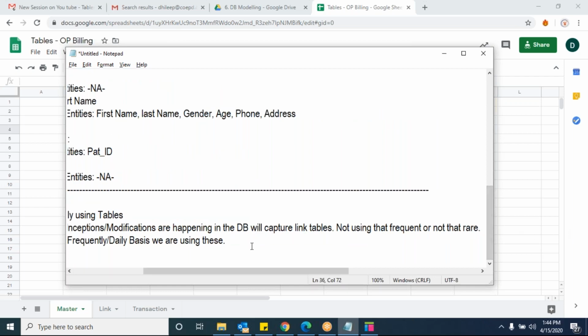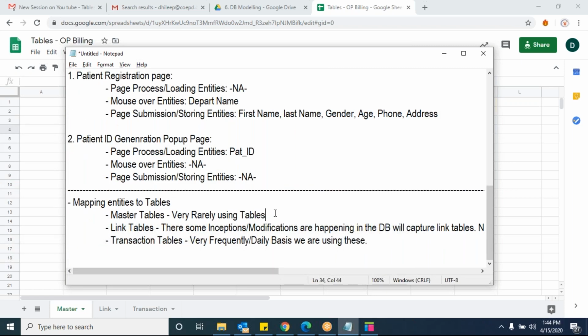But transaction tables are nothing but every transaction. I'll mention a few examples here for your understanding. Master tables, which we can't frequently change, include patient details. All patient details are always master tables. And even staff details should be stored somewhere. And even department details should be stored somewhere.